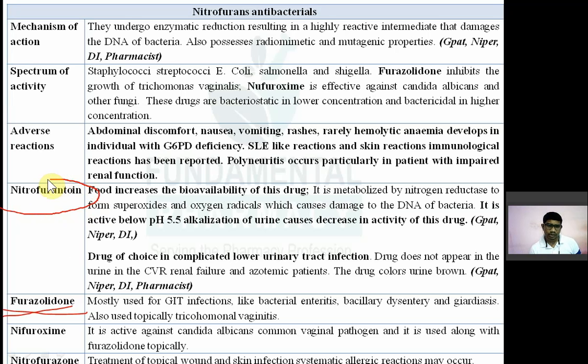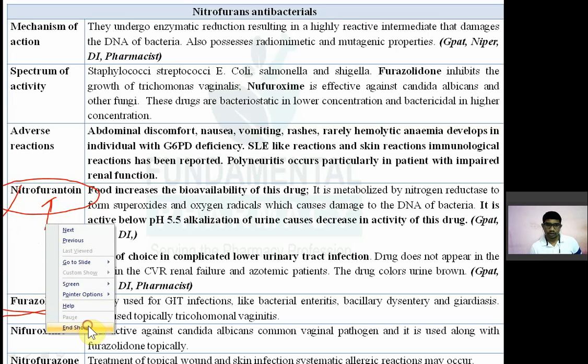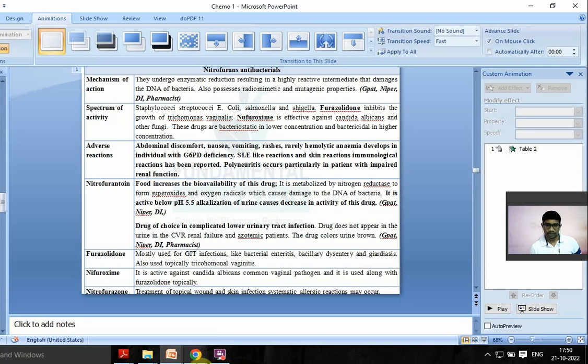क्वेश्चन आ चुका है, drug of choice for urinary tract infection. Nitrofurantoin is the drug of choice. If not getting control from nitrofurantoin, then only they used to prescribe you norfloxacin, that is a quinolone antibiotic. तो अगर नाइट्रोफुरान से नहीं कंट्रोल हुआ तो क्विनोलोन दे दी. These are the nitrofuran antibacterial drugs.